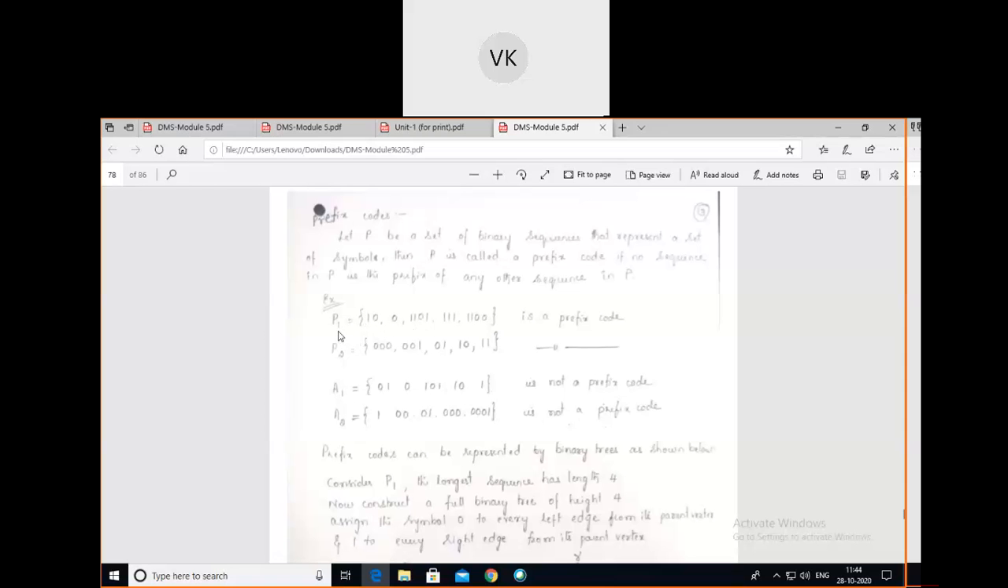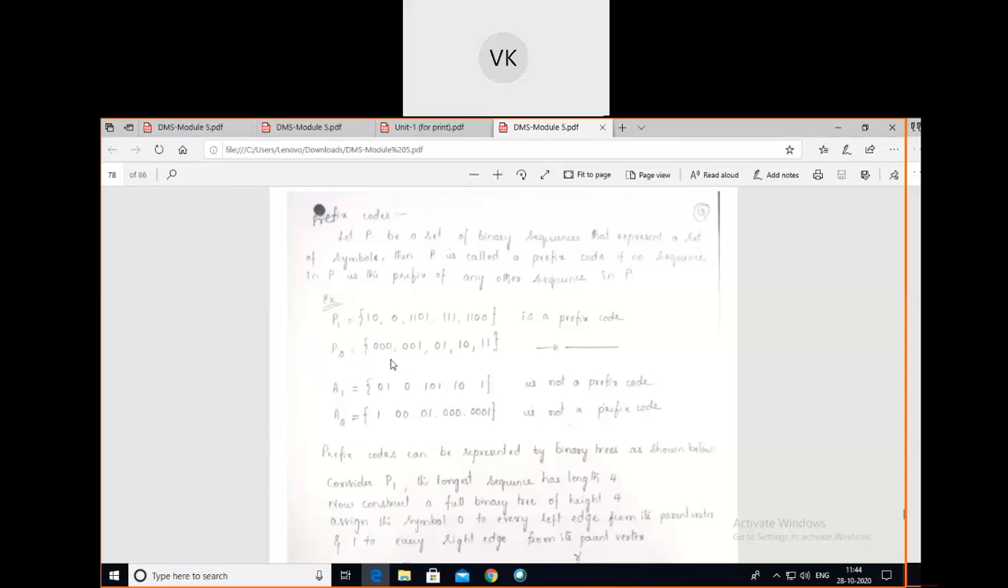So this P1 list has a set of binary sequences, and none is the prefix of any other sequence in the given list. So this P1 is a prefix code. In the P1 list, all the sequences are not the beginning of any other sequence in the given list, so we call P1 a prefix code. Next, you see here P2.